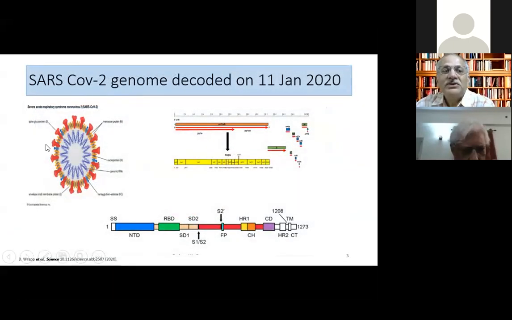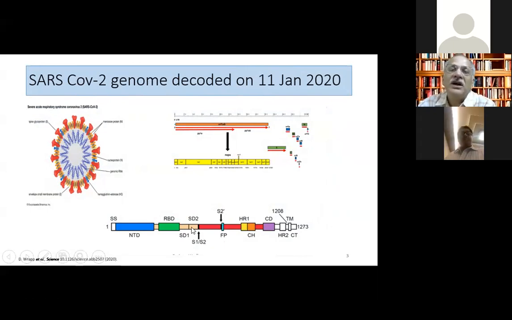This was the structure which we keep talking about earlier. But after that, genomic analysis was done and it was decoded more than a year ago. And this is the spike protein. As you can see, it looks very much like a ballistic missile ready to attack mankind. And these are the various parts, the non-terminal domain, S1, S2, spike 1, spike 2. And these antibodies, what we've got done now, the antibody cocktail is against the spike 1 and spike 2. So these are the two portions where it works. So that is why it's called a dual cocktail.